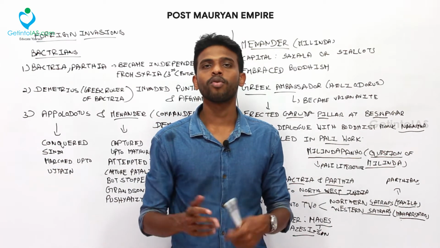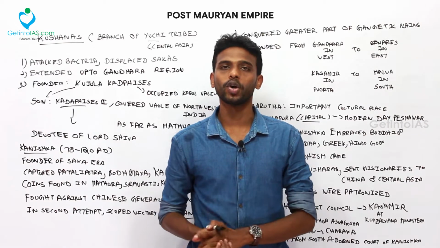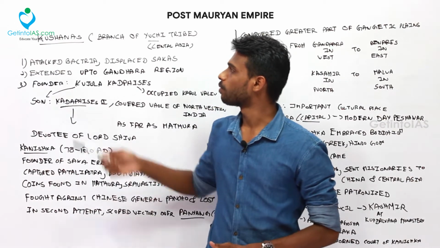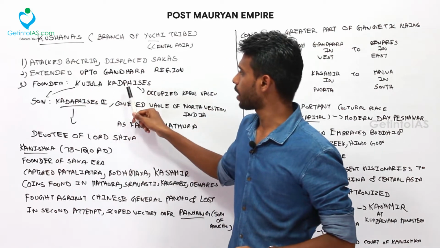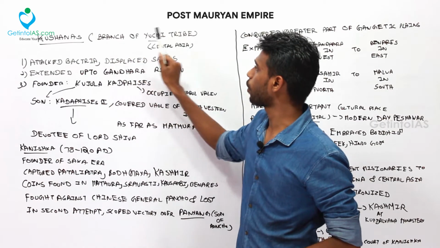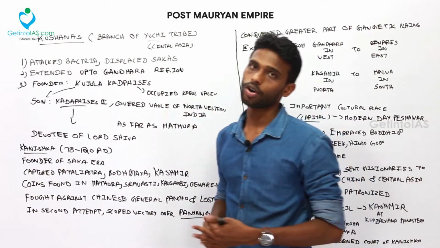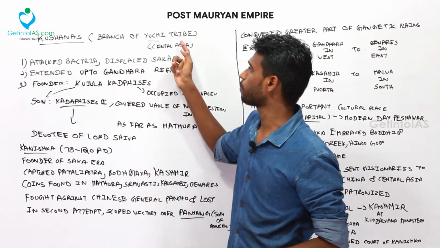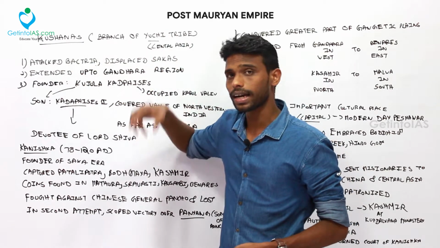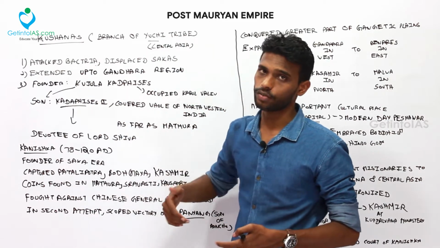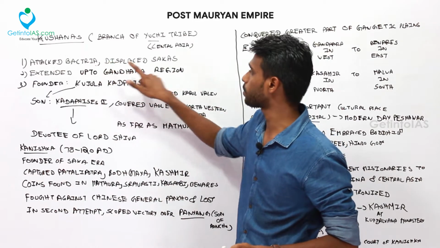And now we are moving on to the next dynasty, which is the Kushanas. The founder of the Kushanas was Kujula Kadapsis. They are a branch of the Yuchi tribes from Central Asia. So they are not native to India, but tribes of Central Asia who attacked Bactria. Initially the Sagas captured Bactria after the Bactrian invasion, and then the Kushanas attacked Bactria and displaced the Sagas.